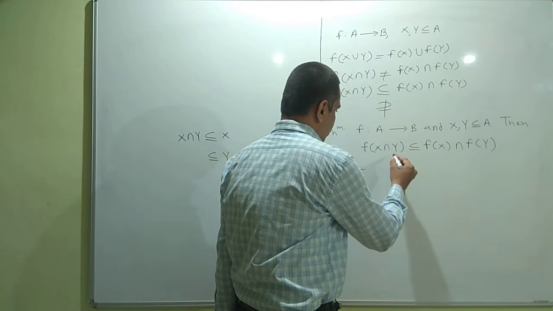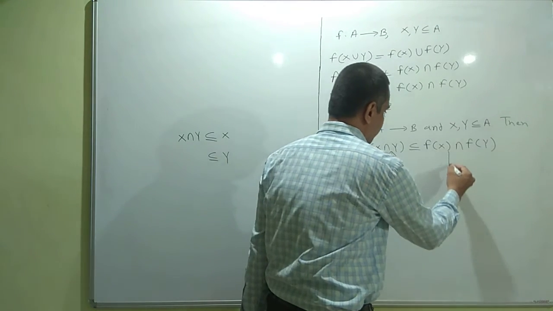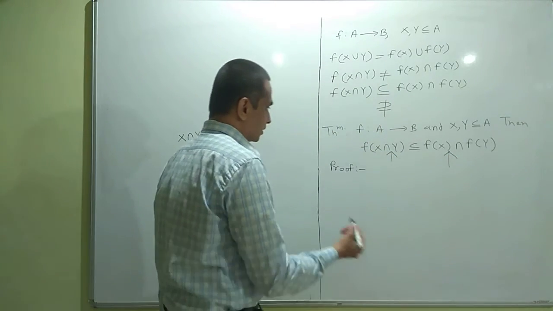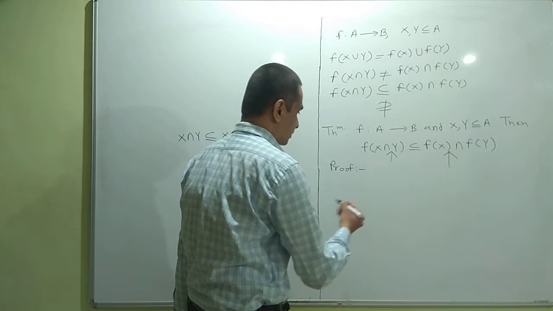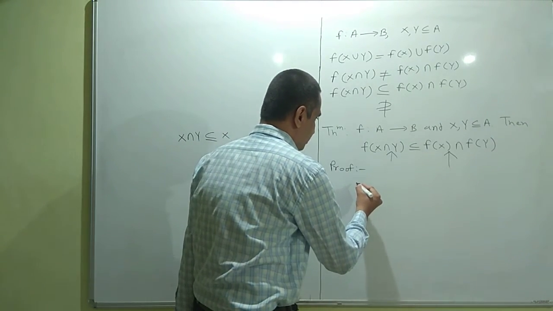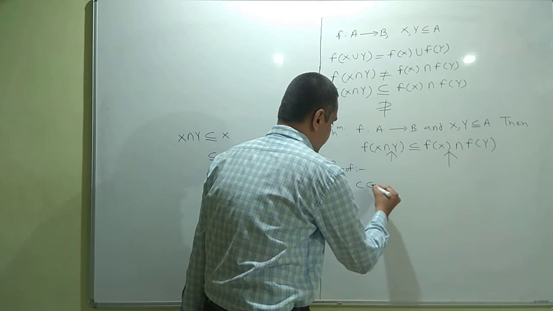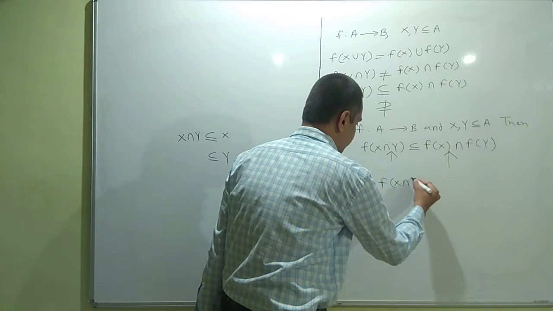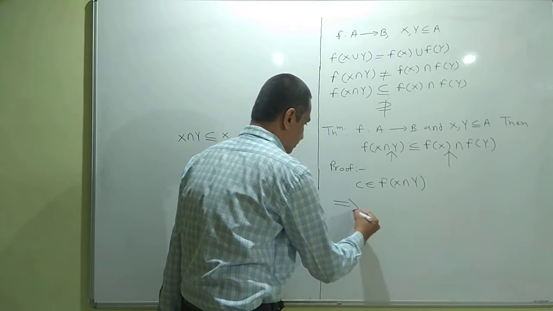In order to prove that f of x intersection y is a subset of f of x intersection f of y, we will begin by taking some element in the set f of x intersection y. Let c belong to f of x intersection y. Recall the definition of image.